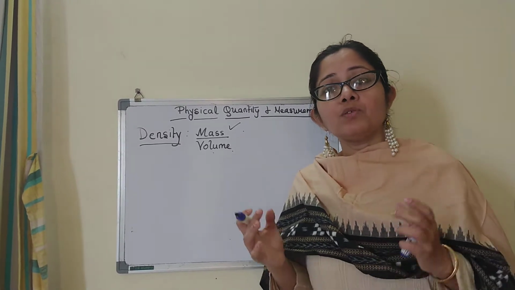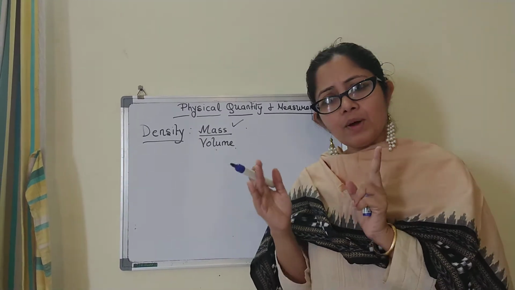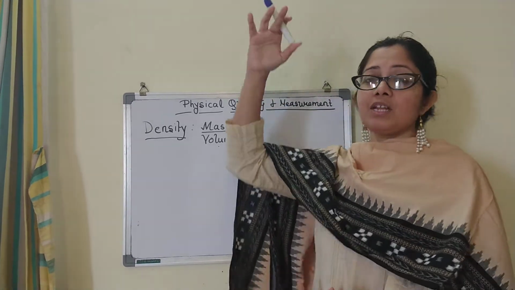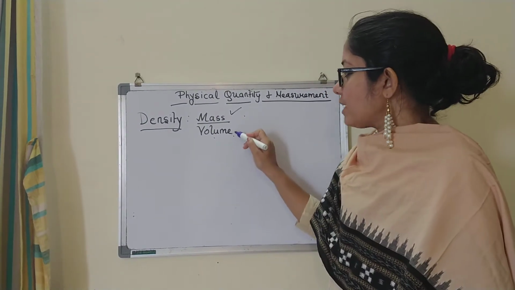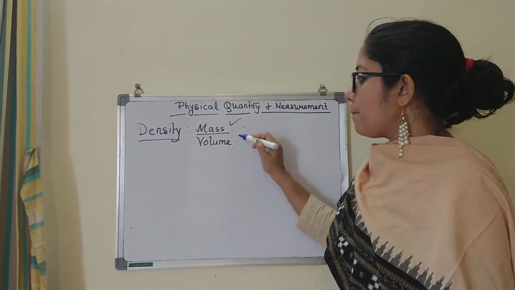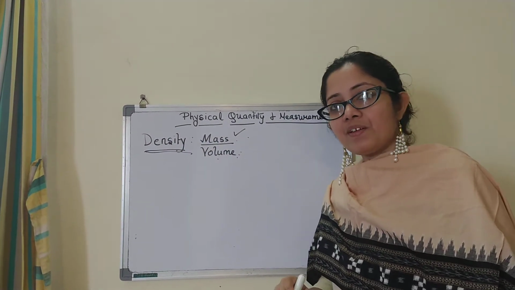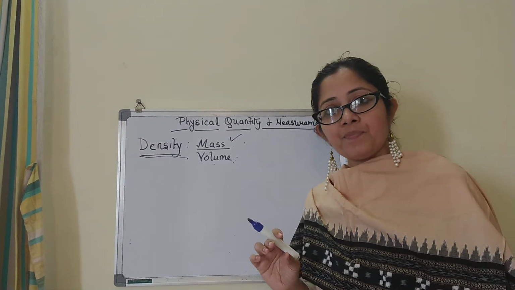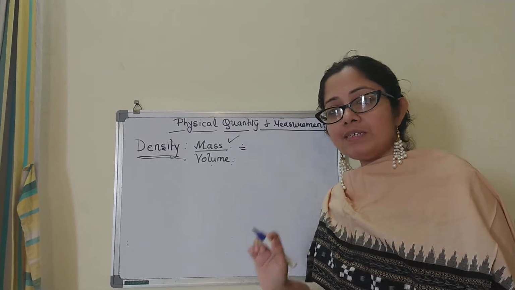Let us say you talk about 1 kg of cotton and 1 kg of iron bar. Now 1 kg of iron bar will be this much, right? Whereas 1 kg of cotton, can you imagine how big a sack of cotton will be? So the volume tells you about the space that it occupies. And mass per unit volume will give you the density of a substance. Today we are going to deal with the density of solids. But before that, we are going to find out the unit of density.